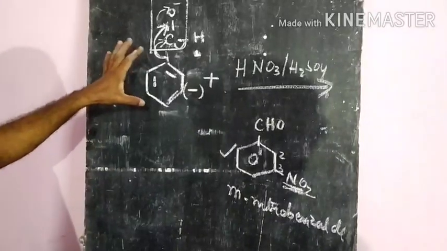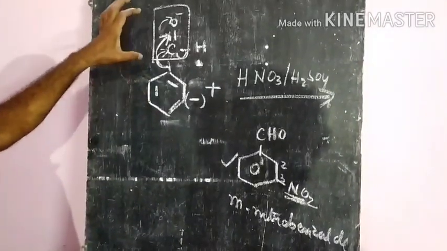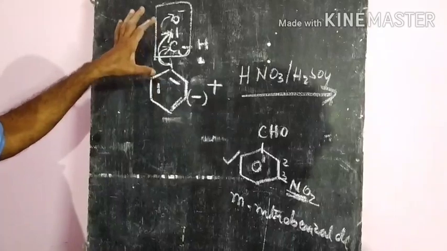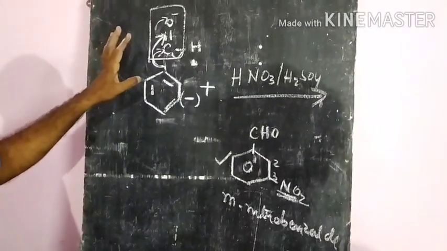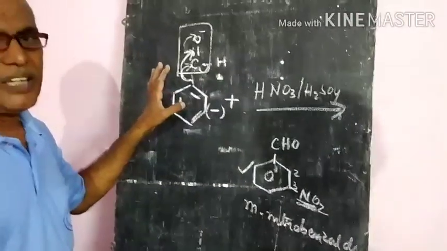So this is about the aldehydes and ketones. Now the last point, the uses, we will have a discussion. Only four or five uses are there, and those names we should know. Okay, let us see.